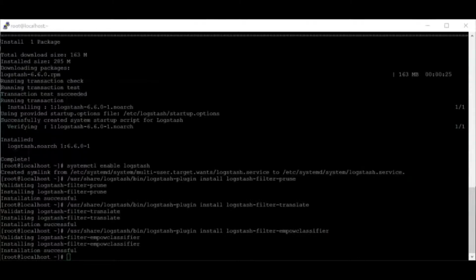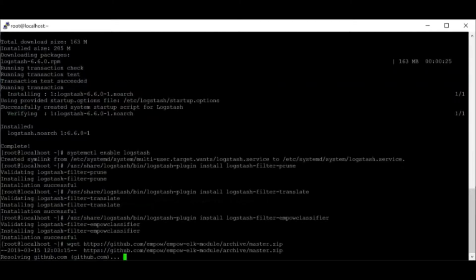Now that we have the empow classifier installed, we can install the empow module. Really, the classifier is the crux here. It enables the module to go and query the empow classification center to check on those cause and effect anomalies, to classify those in your Elastic database.